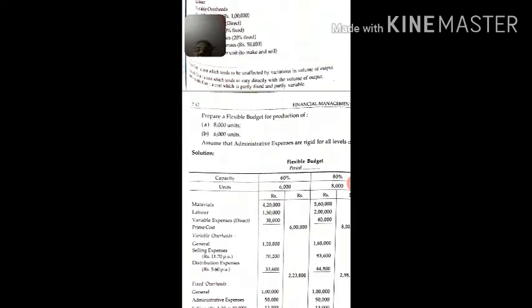The important point to note here is that material, labor, variable expenses, these are all direct cost, and that's why we are using the term prime cost, because summation of all direct cost is called prime cost. And variable overhead means all costs which are not direct, which are not particularly attributable to any cost unit or cost center, and these are mainly manufacturing or administrative or selling expenses.